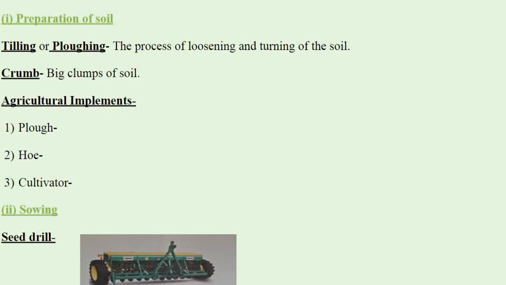It has a long rod of wood or iron. A strong, broad and bent plate of iron is fixed to one of its ends and works like a blade. It is pulled by animals. And the third tool is a cultivator. It's a modern device and nowadays plowing is done by tractor driven cultivator. And what is the use of all this? The use of the cultivator saves labor and time.